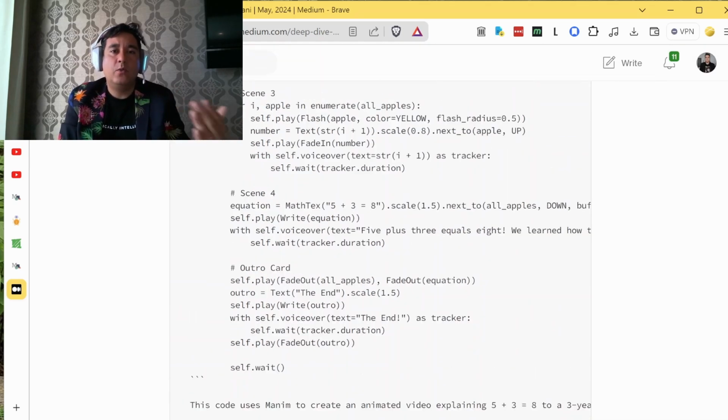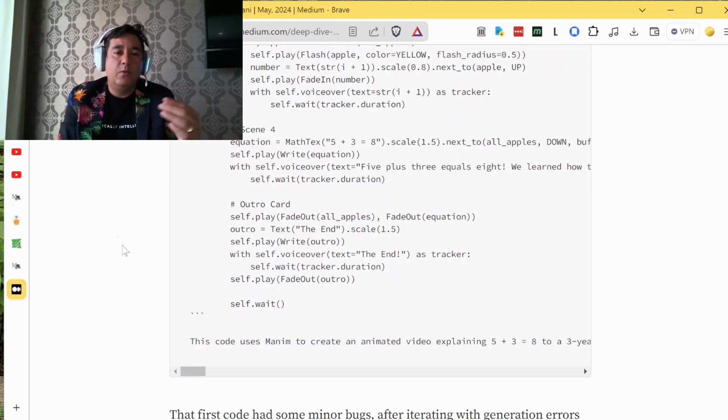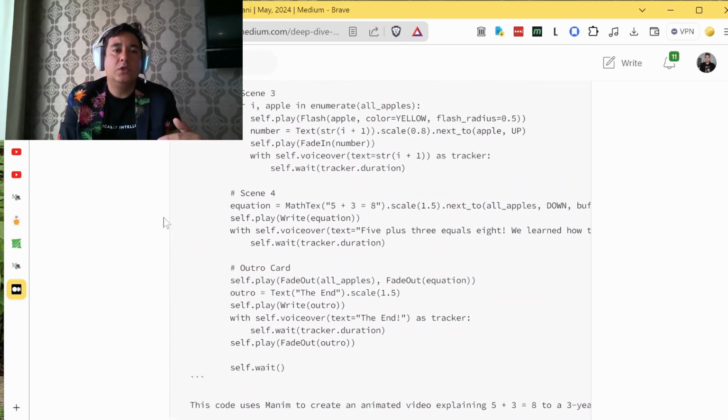So this 1 or 1.5 minute movie that explains 5 + 3 = 8 to 6-year-olds is just maybe 30 lines of Python. And what we do in our project is we use Google's Gemini to actually generate this code.